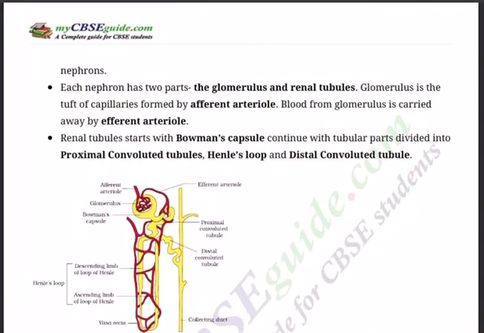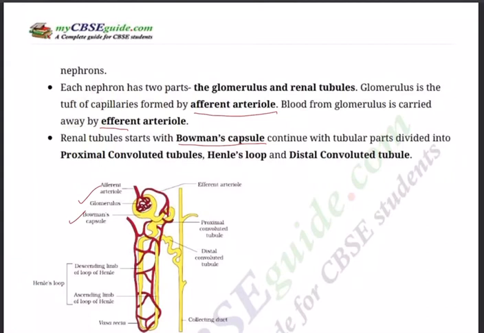The functional unit of the kidney is the nephron, as I said. Each kidney contains about 1 million nephrons. And each nephron has two parts. The glomerulus part, as you are seeing, is the network of capillaries formed by the afferent arteriole, next to the renal tubules. Blood from the glomerulus is carried away by the efferent arteriole. See the spelling, efferent and afferent.